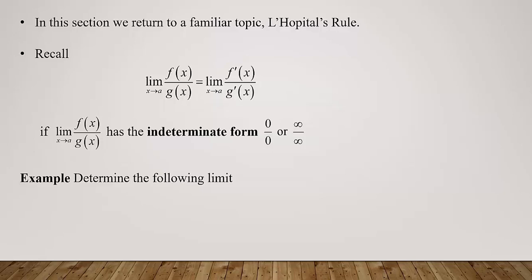So let's do a quick example just reviewing L'Hopital's rule. Here we're going to determine the following limit: the limit as x approaches 0 of e to the 2x minus 1 over x. So write it down because I'm heading off to the chalkboard to quickly do this.